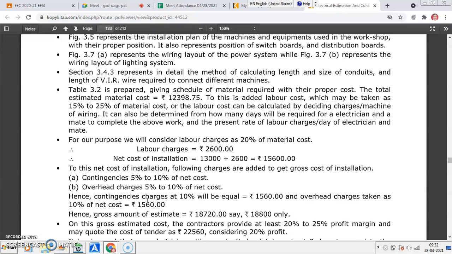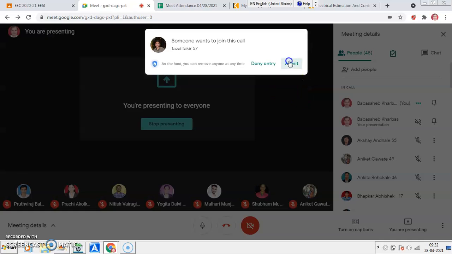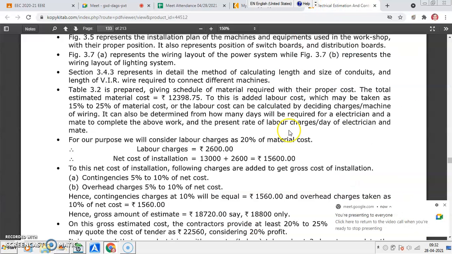You can add 10 to 15 to 20% material cost, in which you have the labor cost and the contingency charges. Many times when you are calculating the labor cost for a particular project, it is considered about 15 to 20% more than the actual estimated cost.